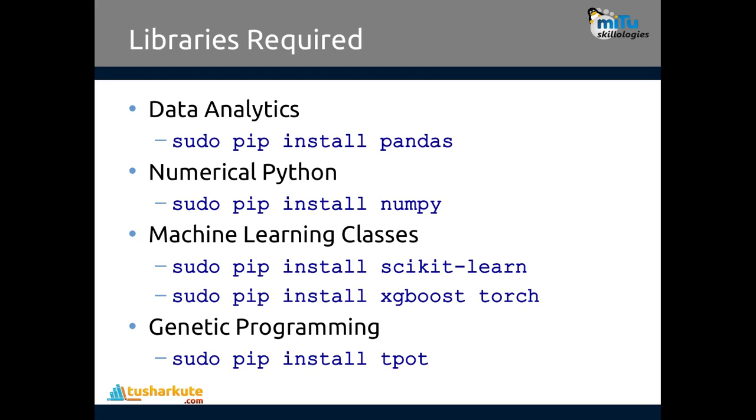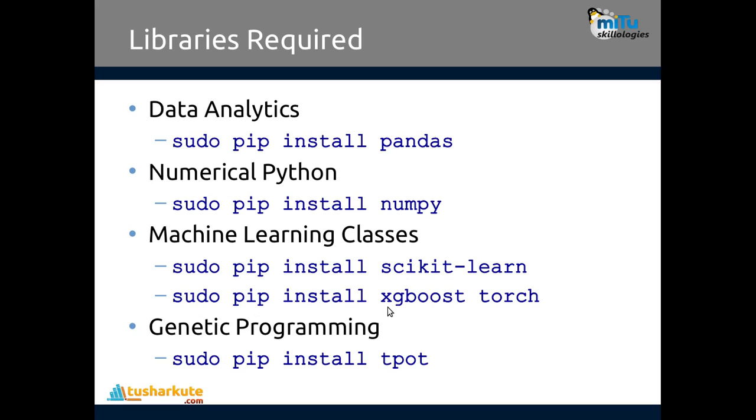Now the libraries that we are expecting. The libraries are pandas and numpy. They are the basic libraries that we require here also, but along with this we are going to make use of a few more libraries, like for machine learning classes. The base machine learning algorithm to use is defined by the genetic algorithm, and for this purpose we require scikit-learn also.